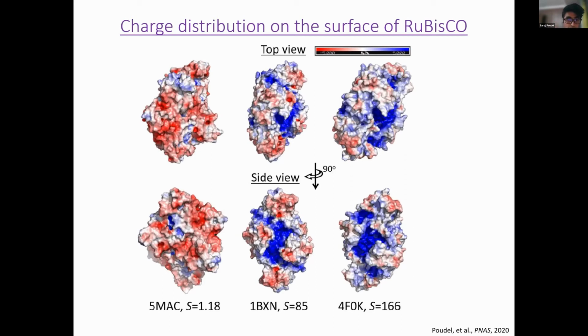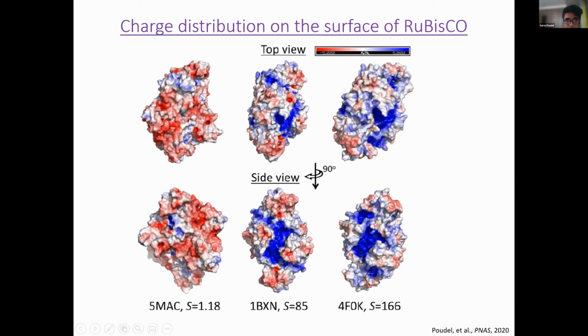The red color here means negatively charged residues, white is neutral, and blue is positively charged residues. If you look at 5-MAC, the distribution is almost negative to neutral, right? And if you move to the mid-range Rubisco, 1BXN, then you start seeing this positive tunnel in the middle. At the bottom is the side view, and the top is the top view. You start seeing this positive channel that's connecting to the active site.